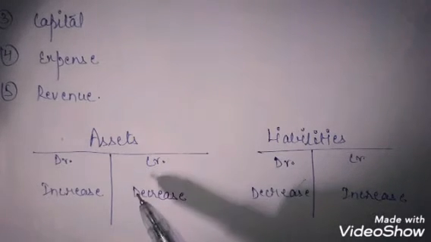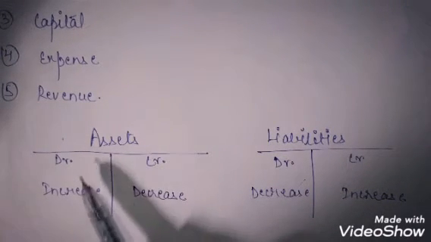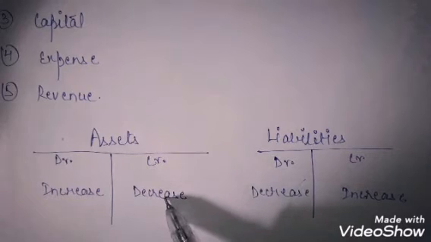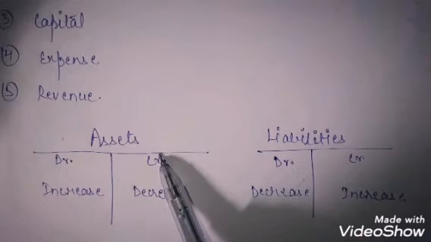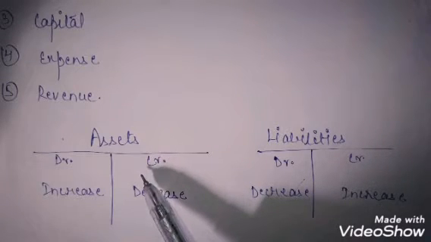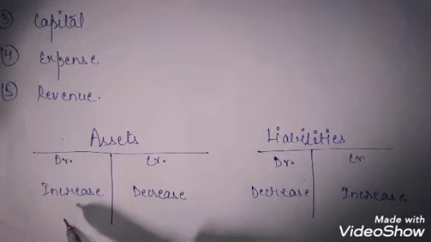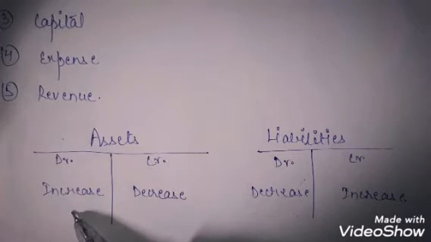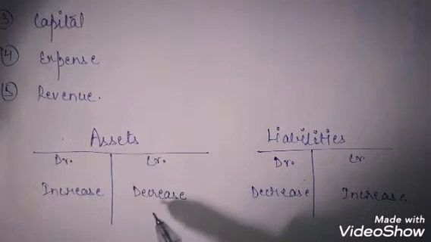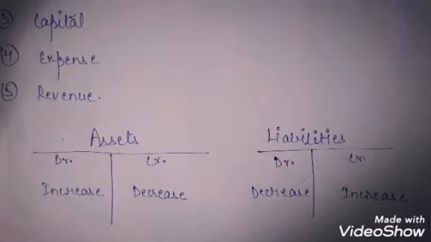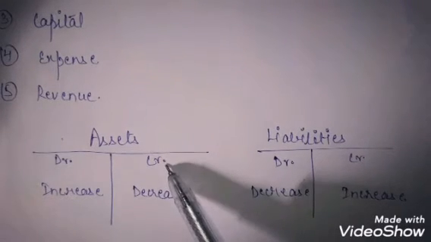In the case of an asset, if there is an increase in the asset, you are going to debit it, and if there is a decrease in the asset, you are going to credit it. Suppose you are purchasing furniture for rupees 2000. Furniture is an asset and it is increasing, so we will debit the furniture account by rupees 2000. Because we have paid in cash, cash is also an asset, and the amount of cash is decreased, so we are going to credit it.